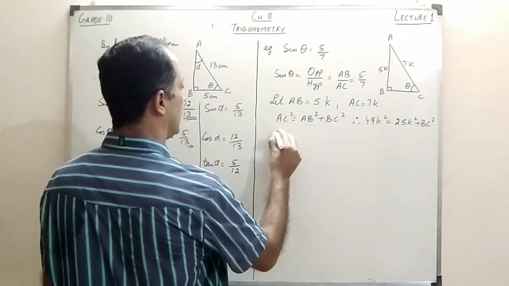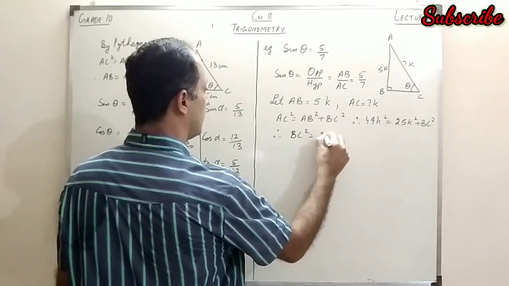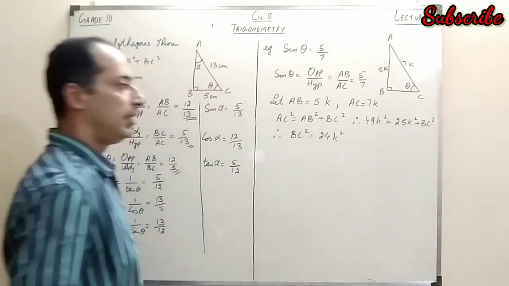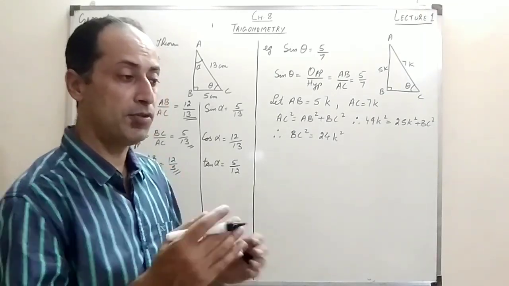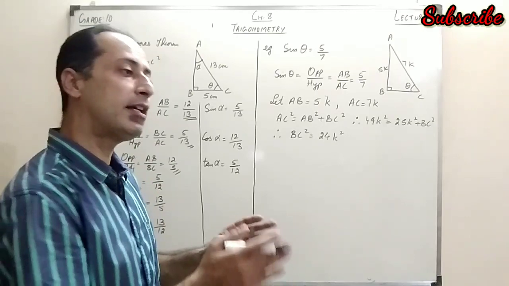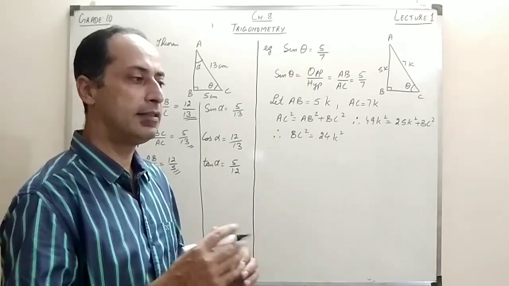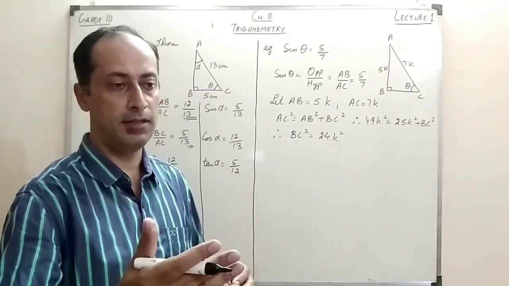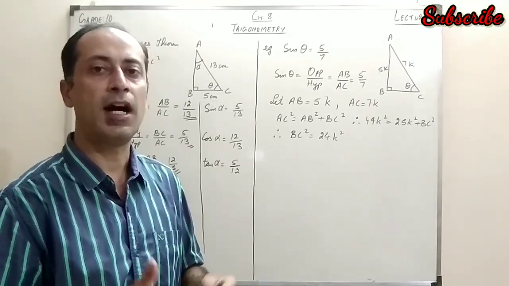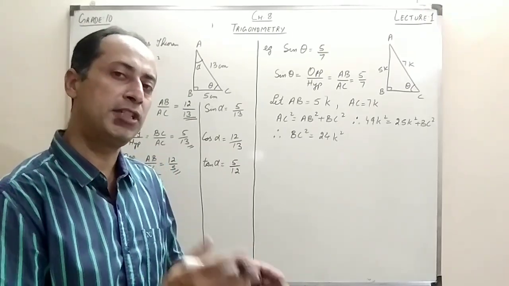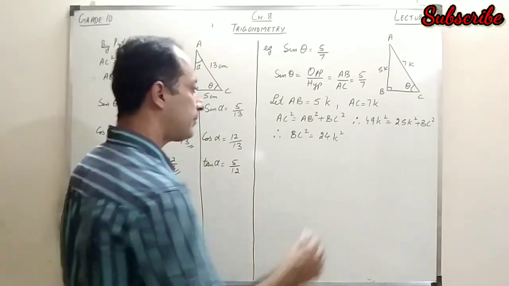Now, solving it, I get BC square equals 24k square. And obviously, if I find the value of BC, when we take the square root, we take both the positive and negative values. But here we are only considering the positive value. Why are we not considering negative values? This is a little bit beyond your grade topic of trigonometry. You will learn about this in higher studies, where you will take both the positive and negative values also, right? But now we are only taking the positive value.